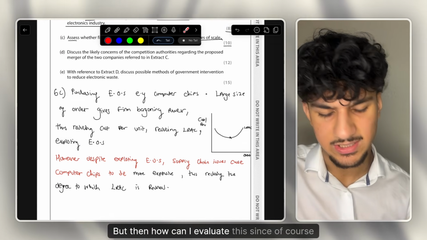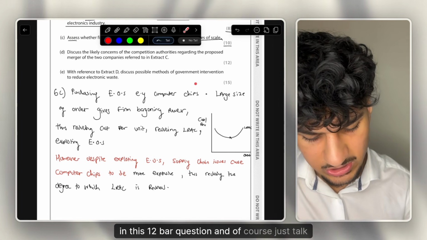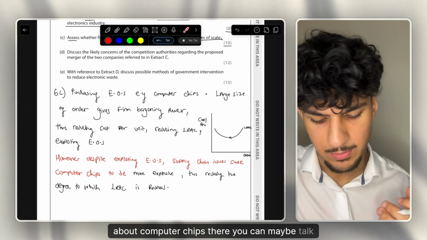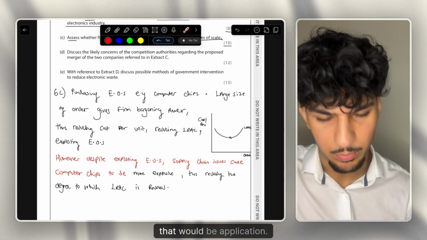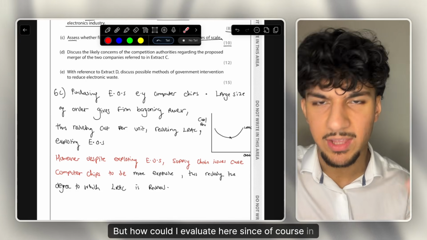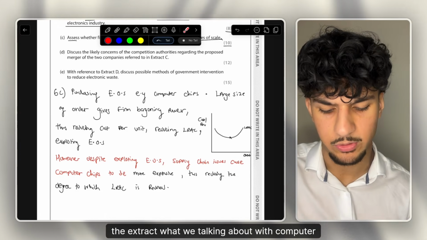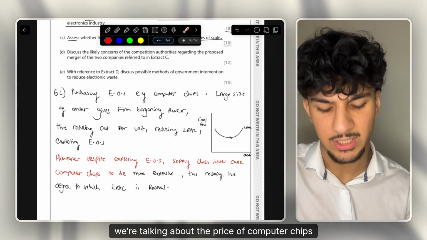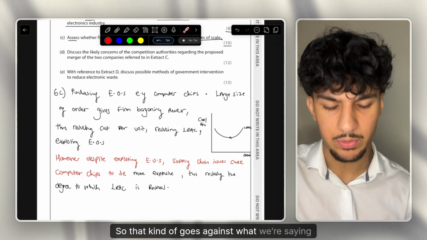But then how can I evaluate this, since of course in this 10-mark question, just talking about computer chips there, you can maybe talk about the prices, anything like that, that would be application. But how could I evaluate here, since of course in the extract, what we're talking about with computer chips is the price of computer chips increasing. So that kind of goes against what we're saying here.